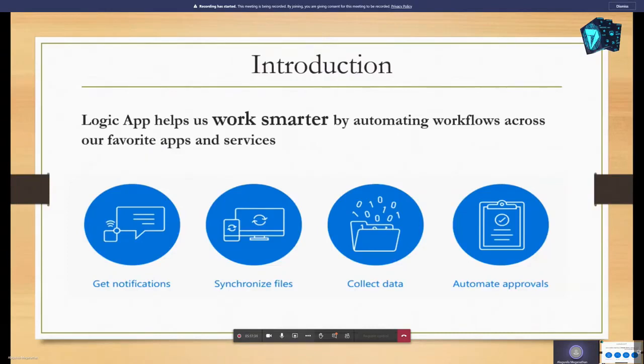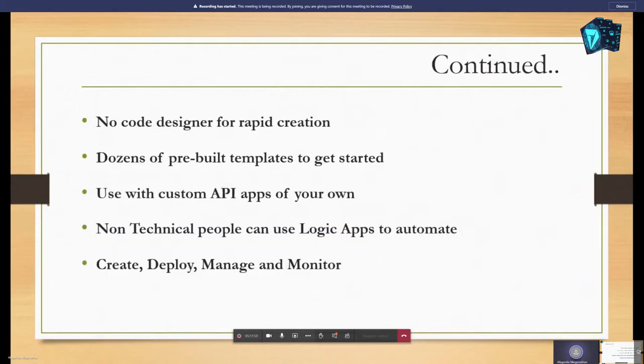For example, we have Facebook or Twitter. We connect those services and create an automatic workflow with the help of the logic app. It helps to schedule and automate when there is a need to integrate apps, data, systems and services across enterprises or organizations. We can create an automatic workflow without writing a single line of code.